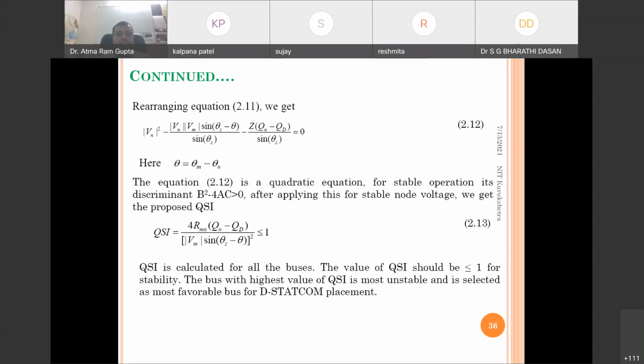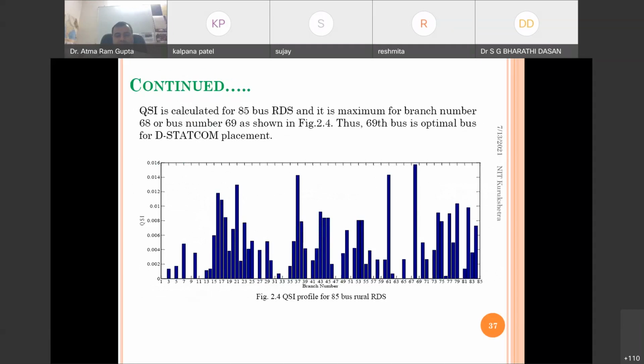For the stability region, this must be the situation, and this QSI should be less than or equal to 1. So the bus with the highest value of QSI is the most unstable and is selected as the most favorable bus for DStatCom placement. Say, for example, this plot is given for the 85 bus rural distribution system.